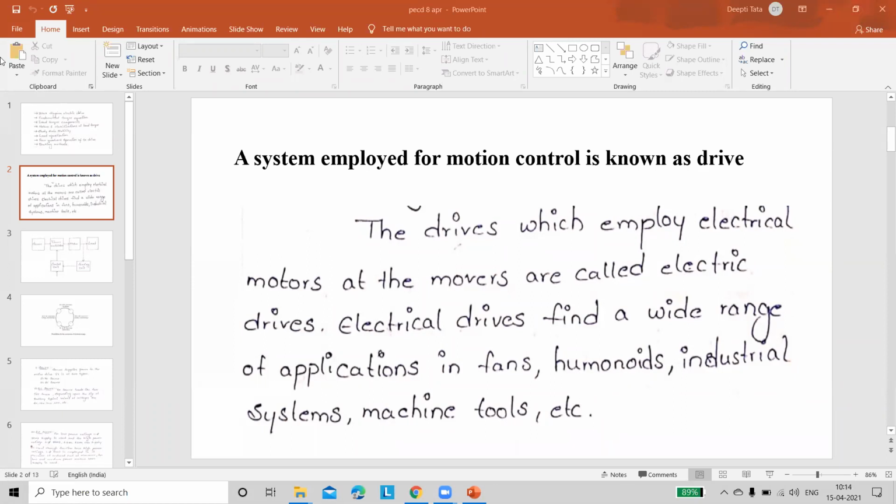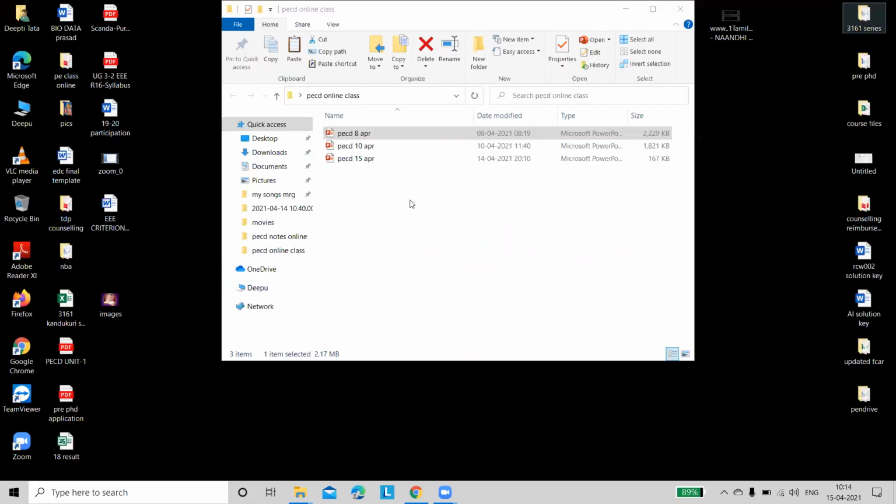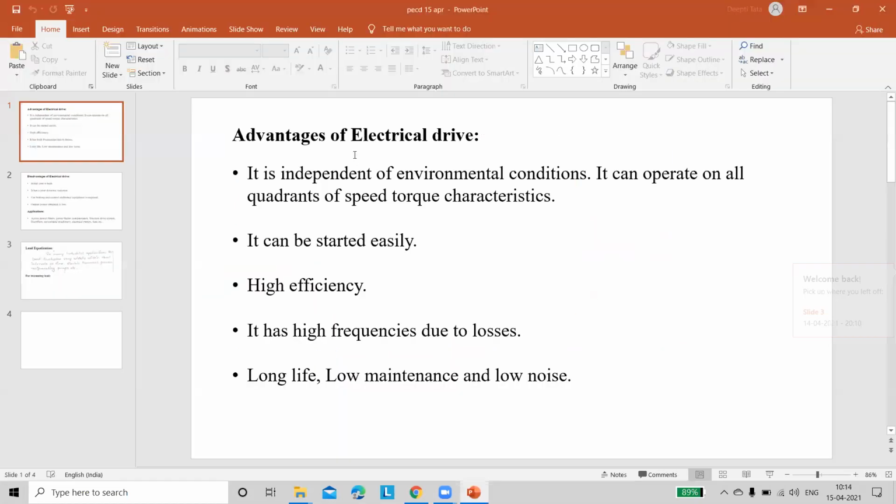When comparing electrical drives to other systems, they have some advantages and some disadvantages also. Advantages: it is independent of environmental conditions. That means irrespective of environment, our drive is going to run, and from this drive the speed is going to be controlled.